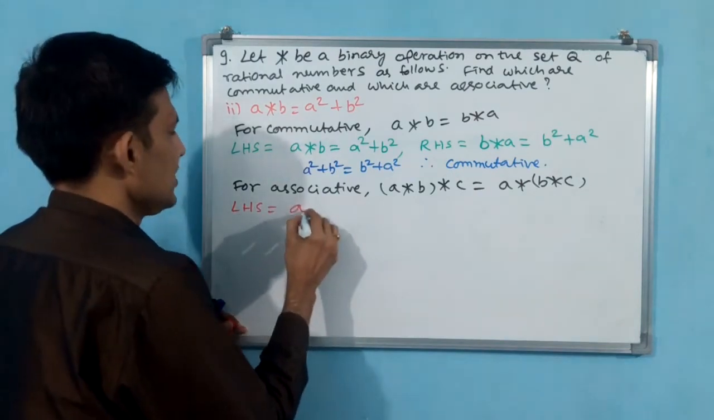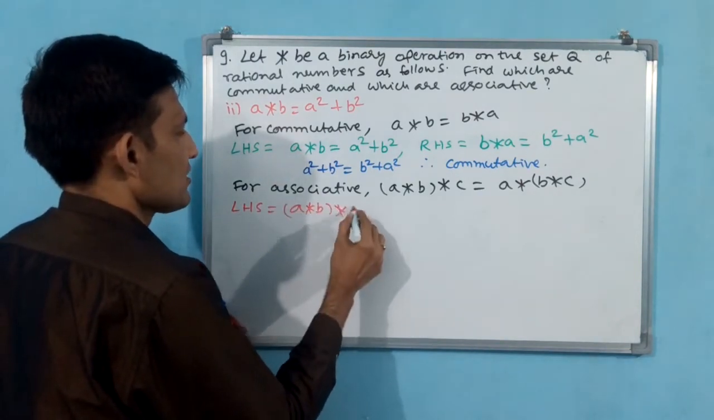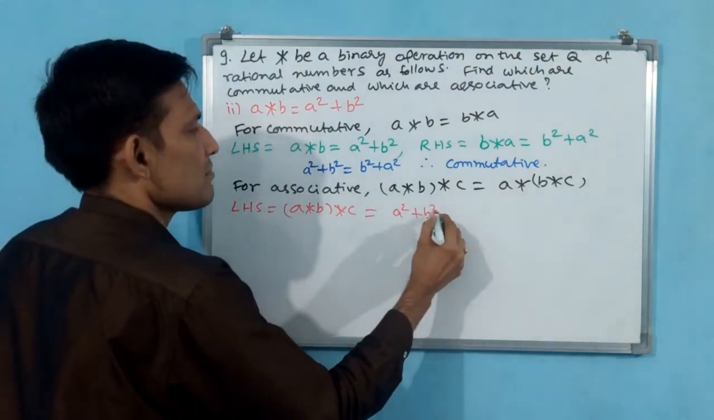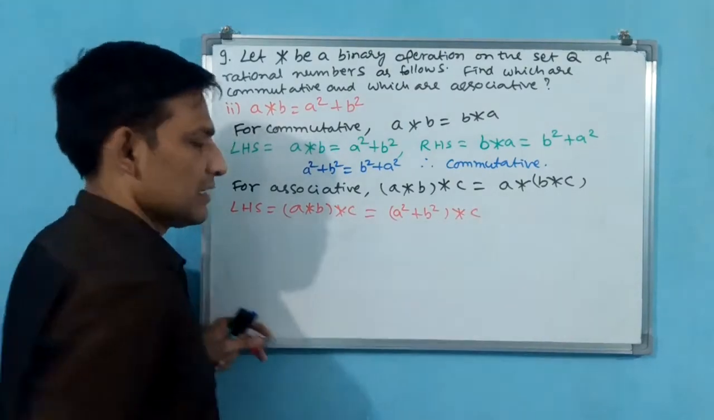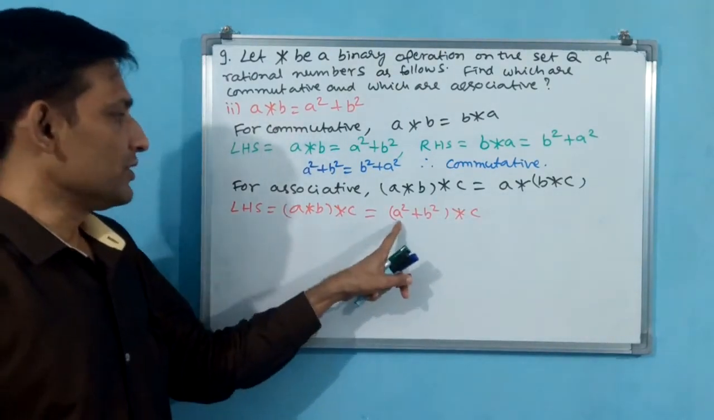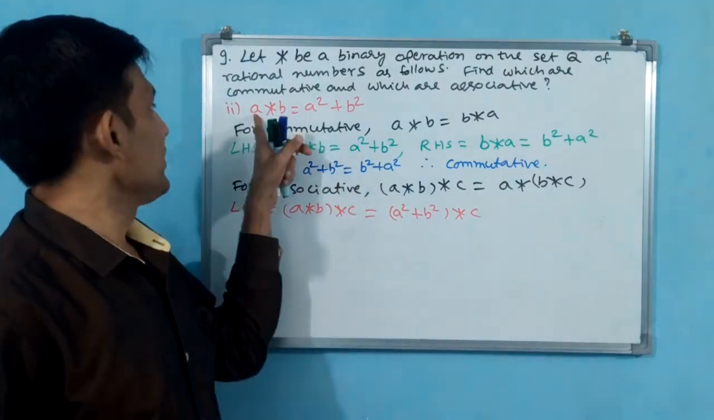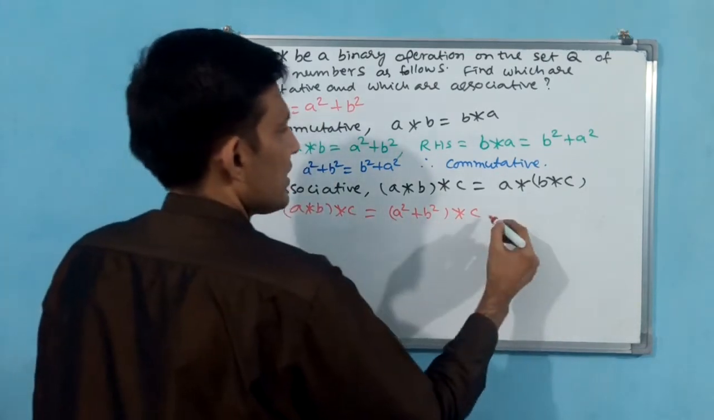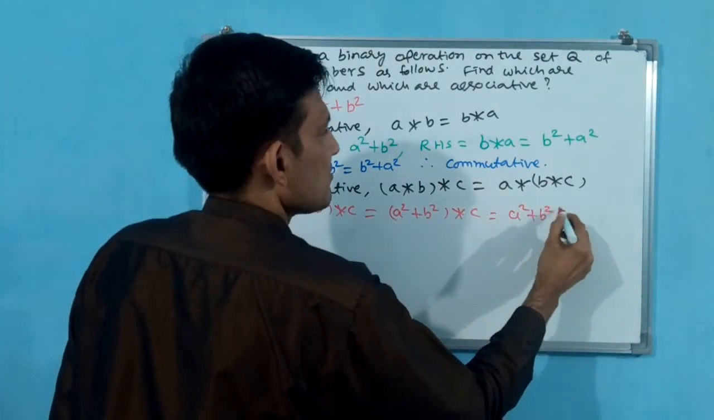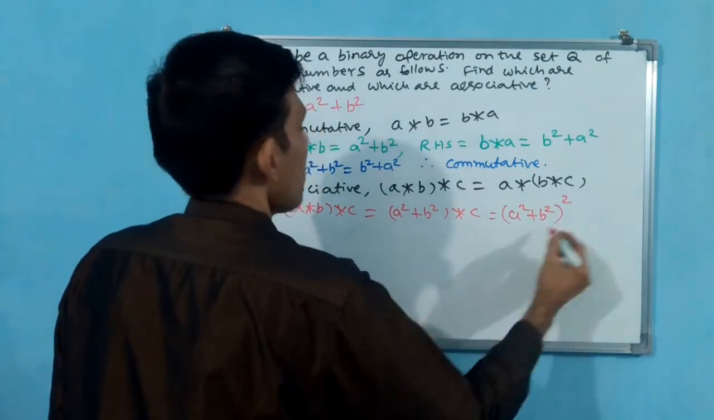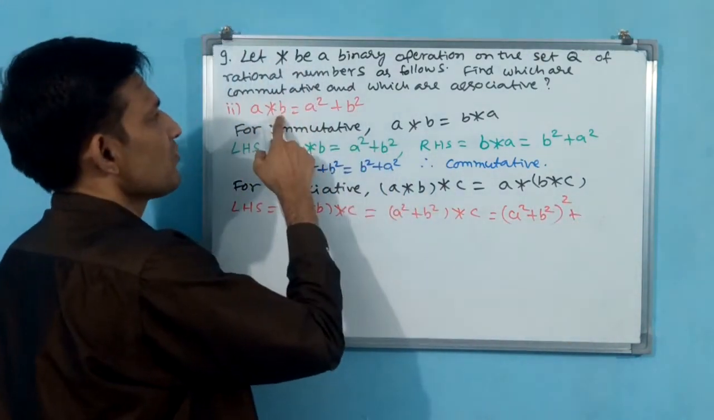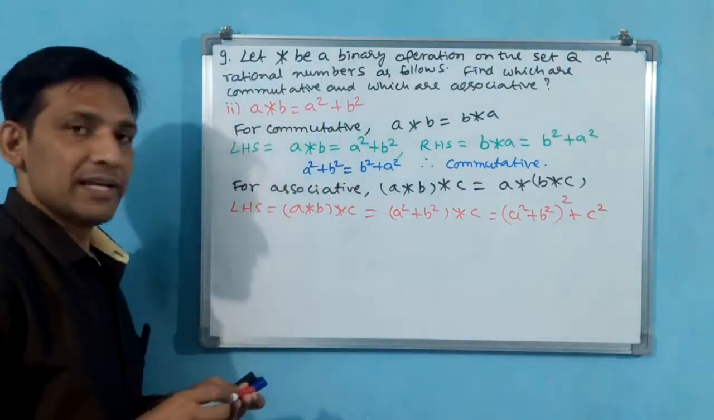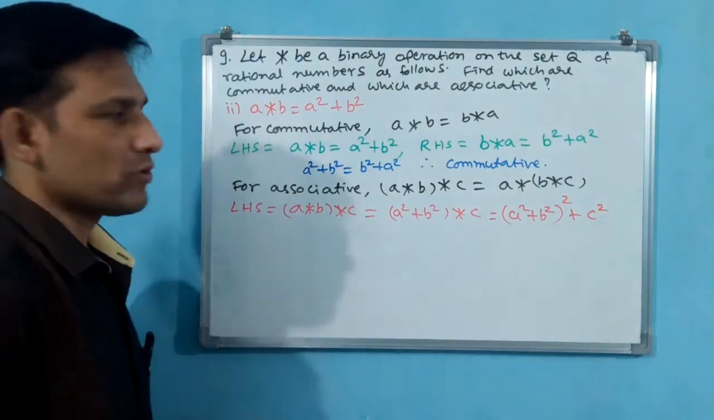LHS is equal to (A star B) star C. That is equal to A star B, how much? A square plus B square. So (A square plus B square) star C. Now you stop and see, analyze. This entire thing is going to become A, this is going to become B. Now A square, A square plus B square whole square, plus C square. Why? Because B square, here B, here C means C square. This will be your LHS: (A square plus B square) whole square plus C square.